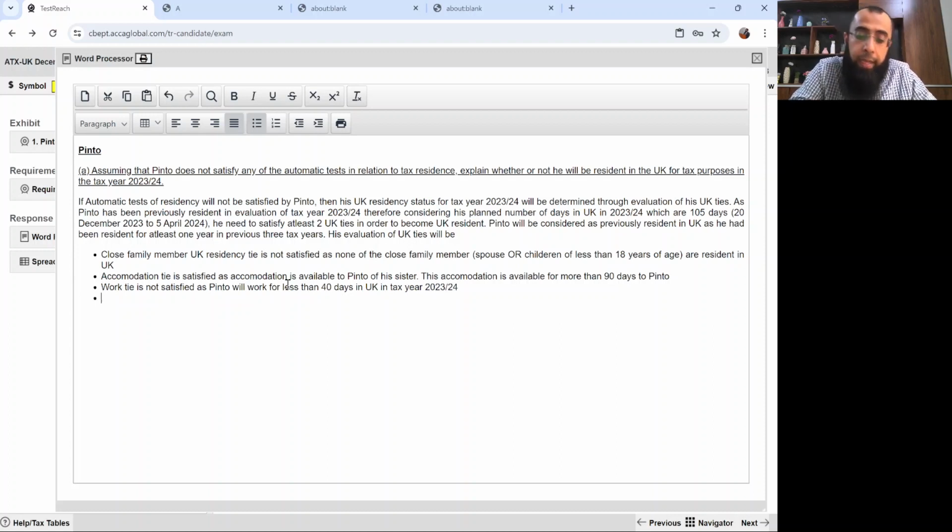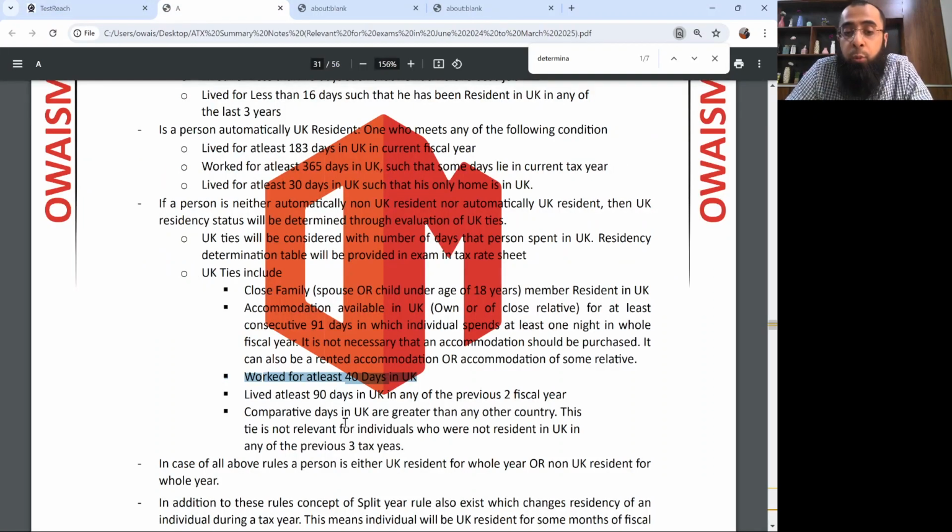Then the days in UK tie will also not be satisfied as Pinto will not spend at least 90 days in the UK in either of the previous 2 tax years. See, for the days in UK tie, you need to spend at least 90 days in any of the previous 2 tax years. So you haven't lived 90 days in any of the previous 2 tax years.